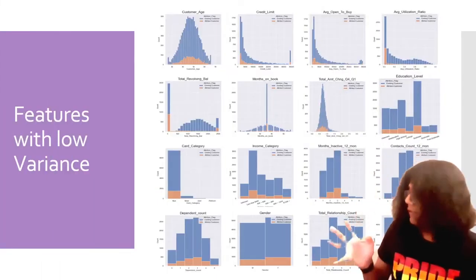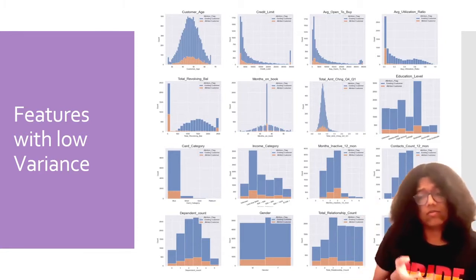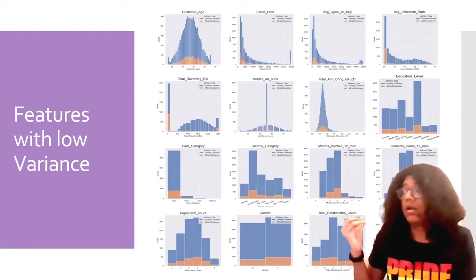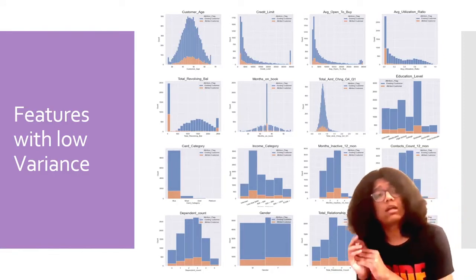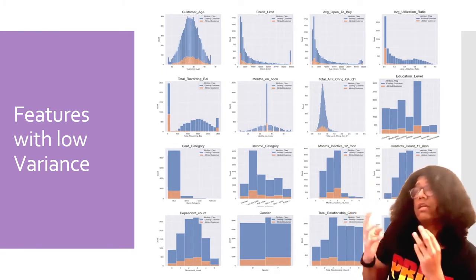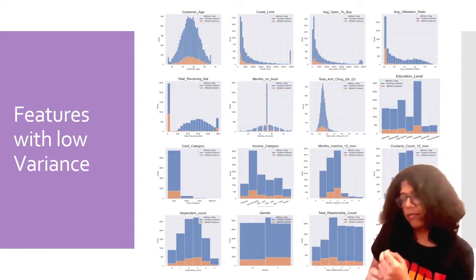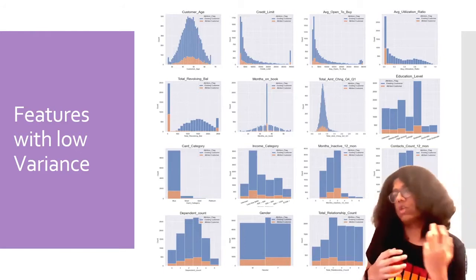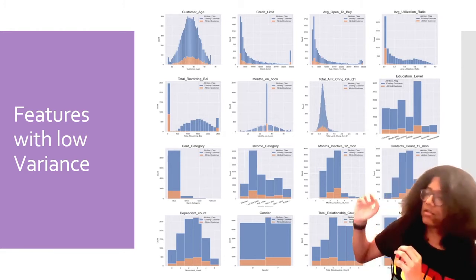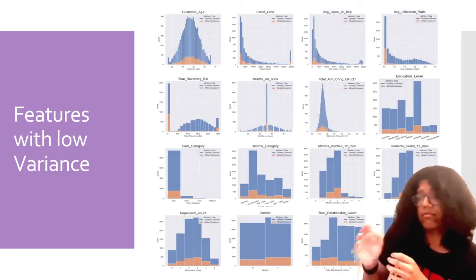So let's look at the features. The first thing we have to do is a data analysis of the dataset to understand what the features look like, how they behave, and how they relate to the target label. Another way to look at this would be feature selection and correlation, which we will also talk about moving forward. But to begin with, this is just to build a general idea of what the data looks like. You'll see that the first five or seven graphs are continuous, while the rest are discrete.